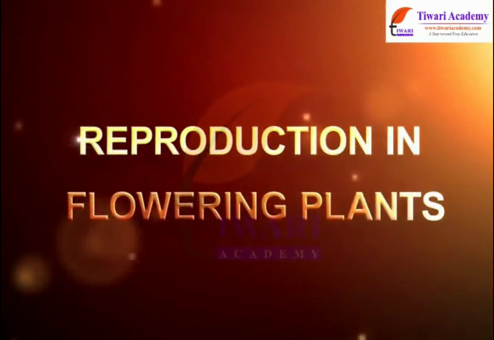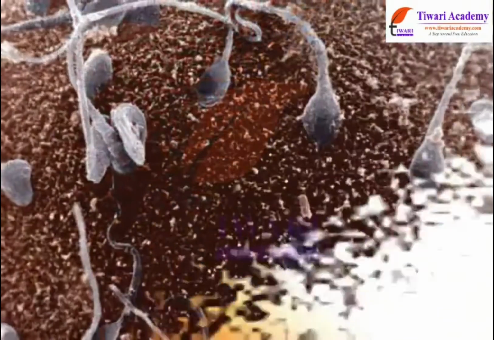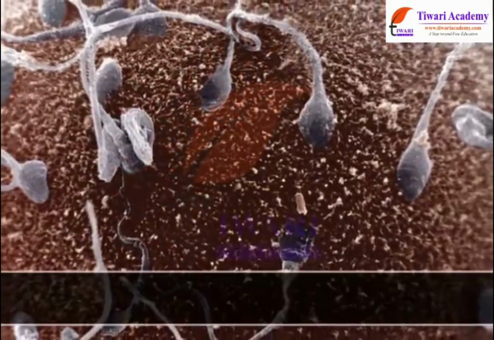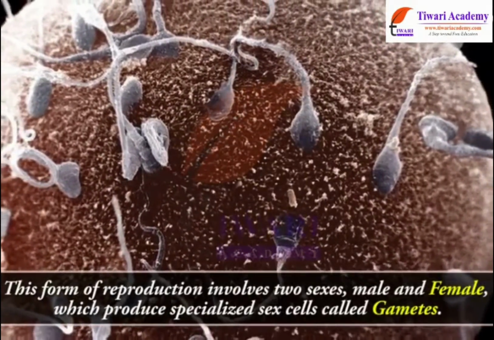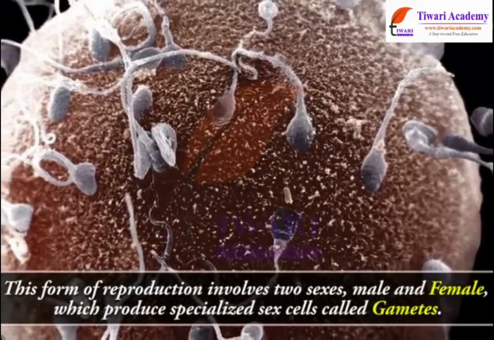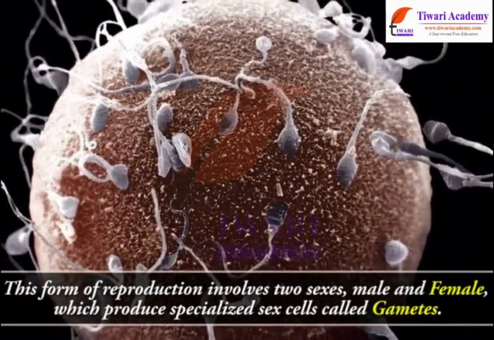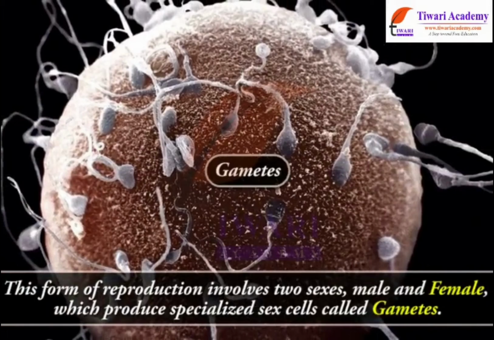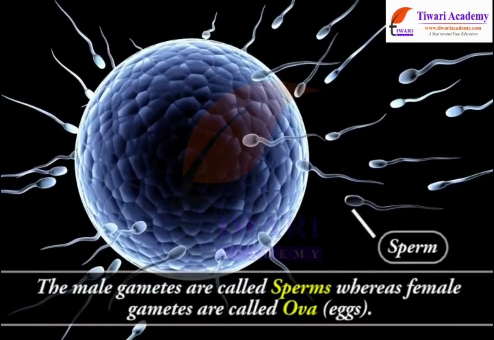Reproduction in flowering plants. This form of reproduction involves two sexes, male and female, which produce specialized sex cells called gametes. The male gametes are called sperms, whereas female gametes are called ova, eggs.